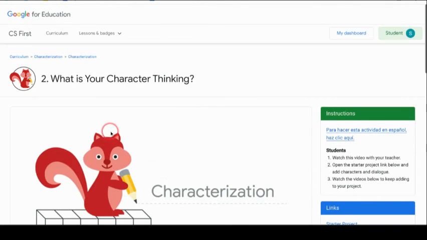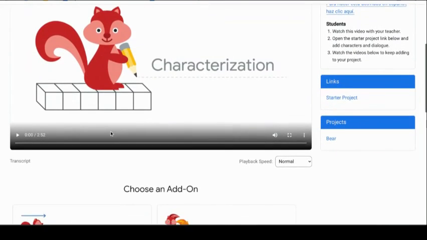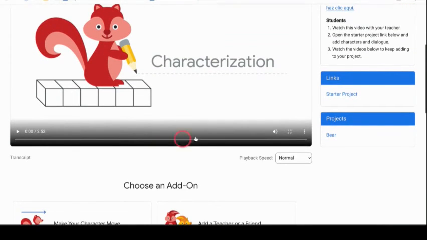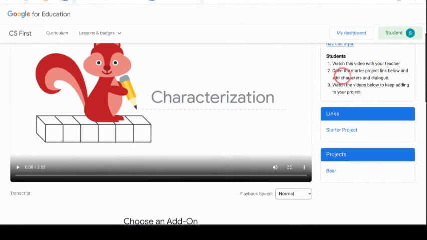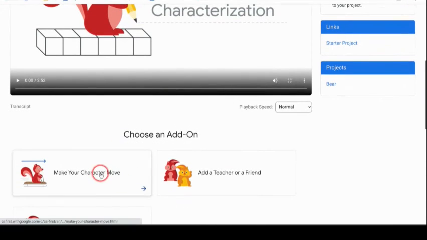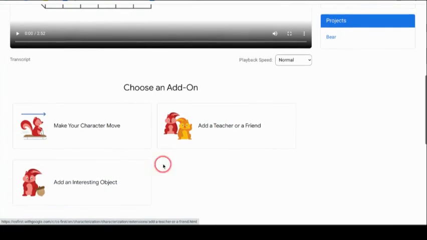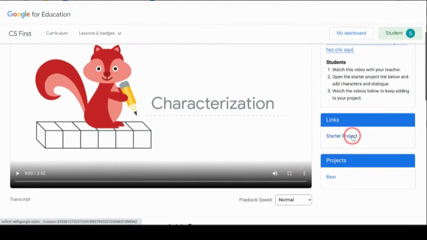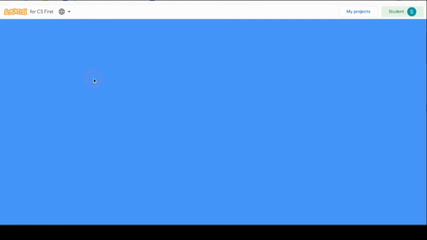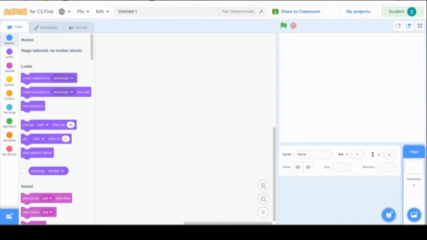And what that's going to do is it's going to prompt them to do the next step. So basically, they have to start their project. So they have to watch the video, open the starter project below, which is right here, and choose an add-on that will either make the character move, add a teacher or a friend, or add another object. So I'm going to click on the starter project here, and it's going to open up Scratch for CS First. And the starter projects are basically, some of them are pre-populated with different objects, different code blocks. Okay, this particular one isn't.